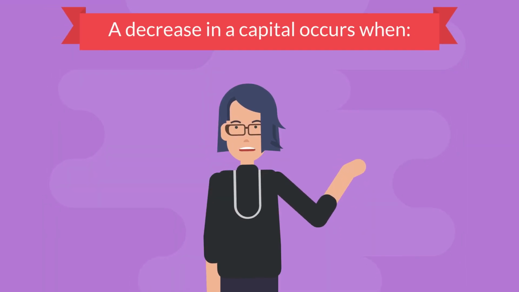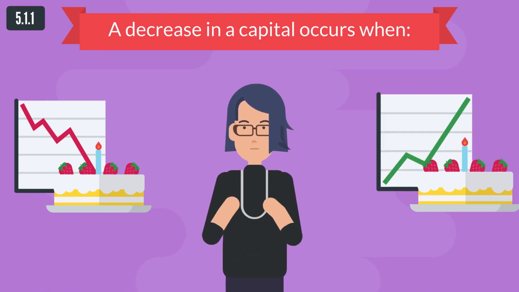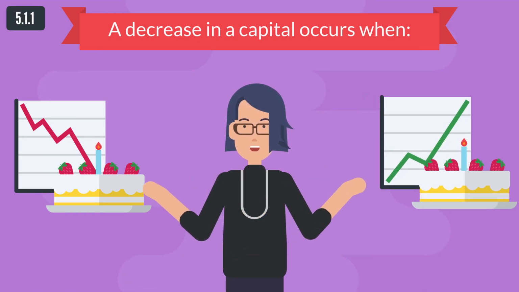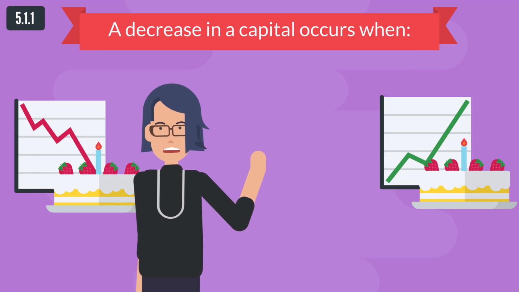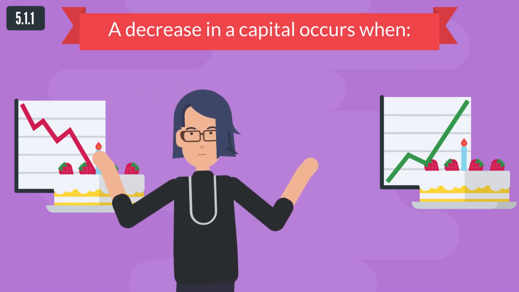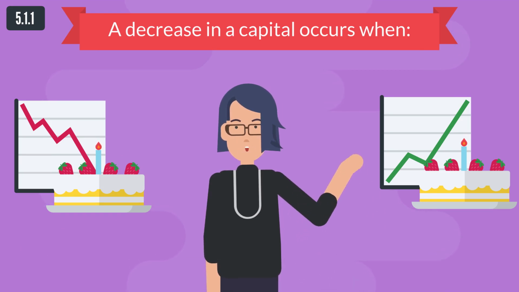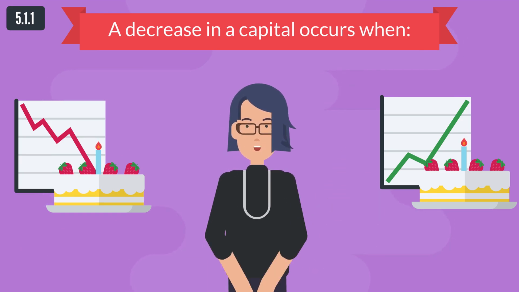A decrease in capital occurs when a loss for the current year has been realized, when a gain for the current year or the retained earnings from previous years have been paid to owners, or when dividends are paid to the shareholders. It also occurs when a share has been paid out from the founding capital to an investor who exits the company, or when the diminished value of previously revalued long-term assets has been compensated from the revaluation reserves.